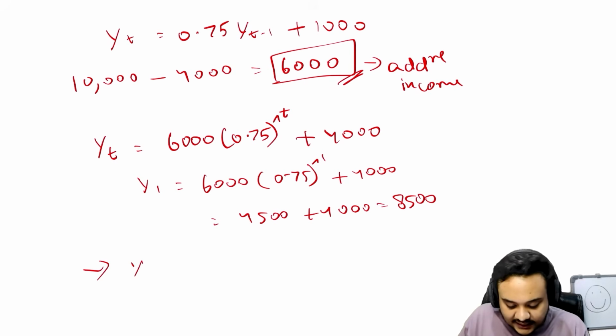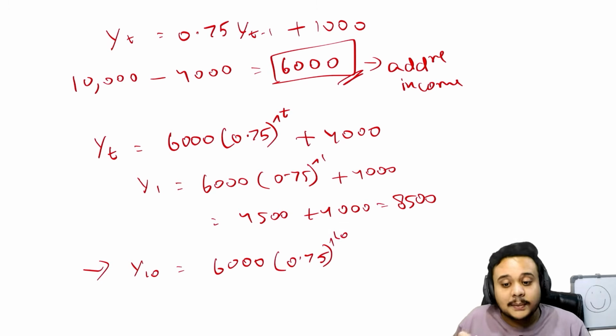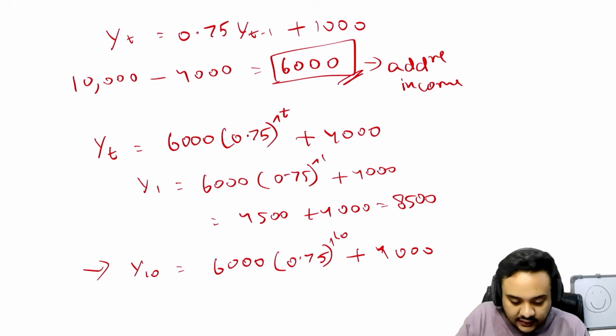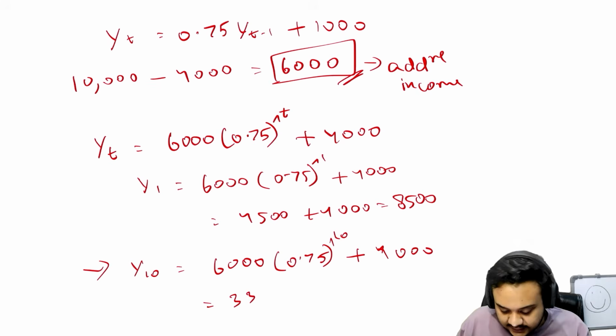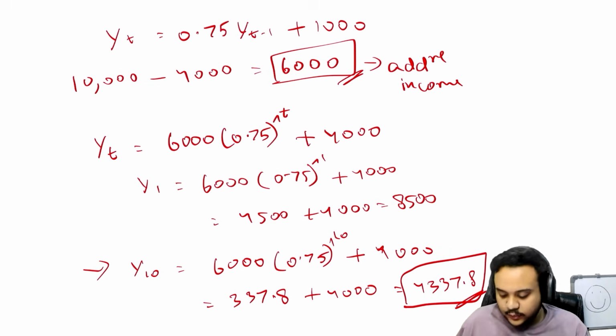Now let us just take the same value for y10. So 6000 multiplied by 0.75 to the power of 10. You will be given a scientific calculator in the exam, so do not worry about that. Just use it, plus 4000. So this value is going to be given to you as 337.8, and then plus 4000, and this will give your answer as 4,337.8. This is your final answer.